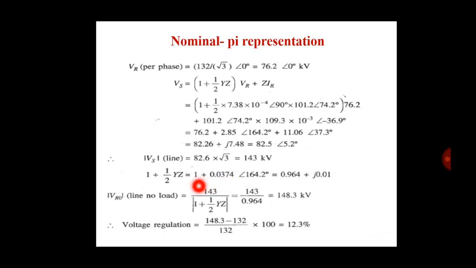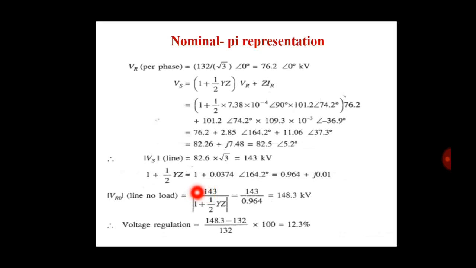Now find 1 plus 1 half Yz because we find the voltage regulation. The VR is equal to 143 divided by 1 plus 1 half Yz, since we are at no load.